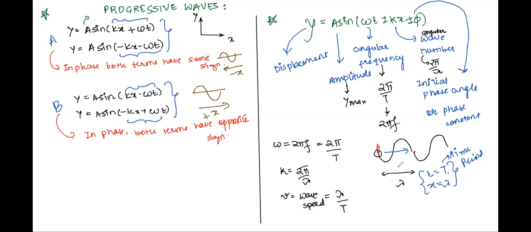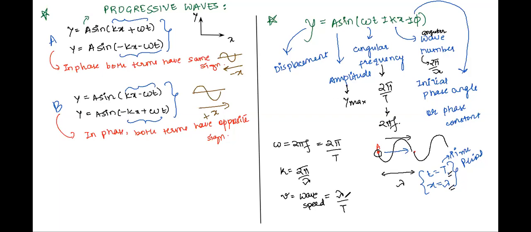This point is progressing ahead along with the wave in time T, traveling a distance lambda. So the speed of the wave will be lambda upon T, that is distance per unit time.